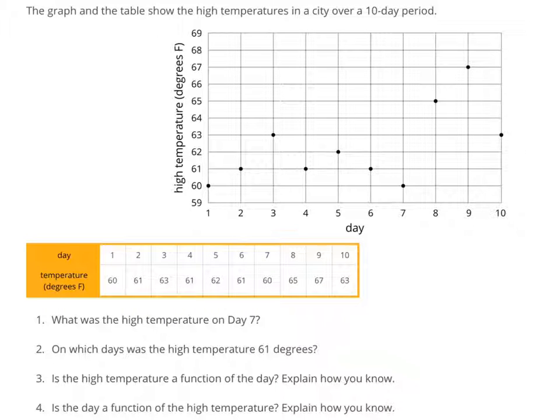As we talked about with Liz Wilson, sometimes it's easier to look at a graph for some questions that you are trying to answer, and at other times it's easier to look at a table. So for this series of questions, we have both a graph and a table.